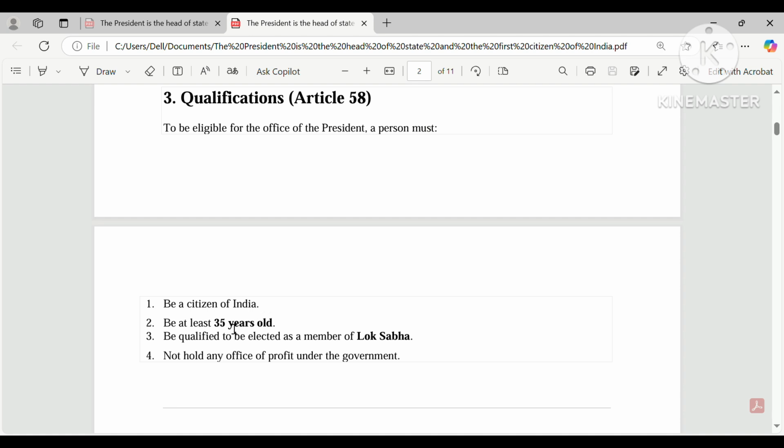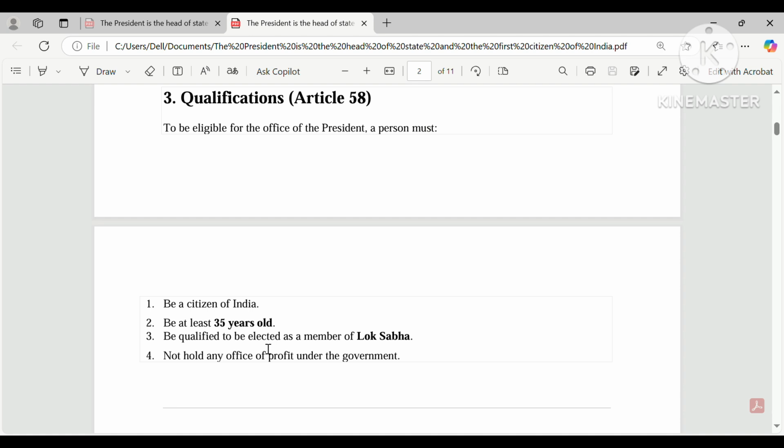There should be at least, it means minimum, 35 years of age, and that person should be qualified for membership of Lok Sabha, not winning or not a member of Lok Sabha, but qualified. If they contest an election, they can become a member of Lok Sabha.